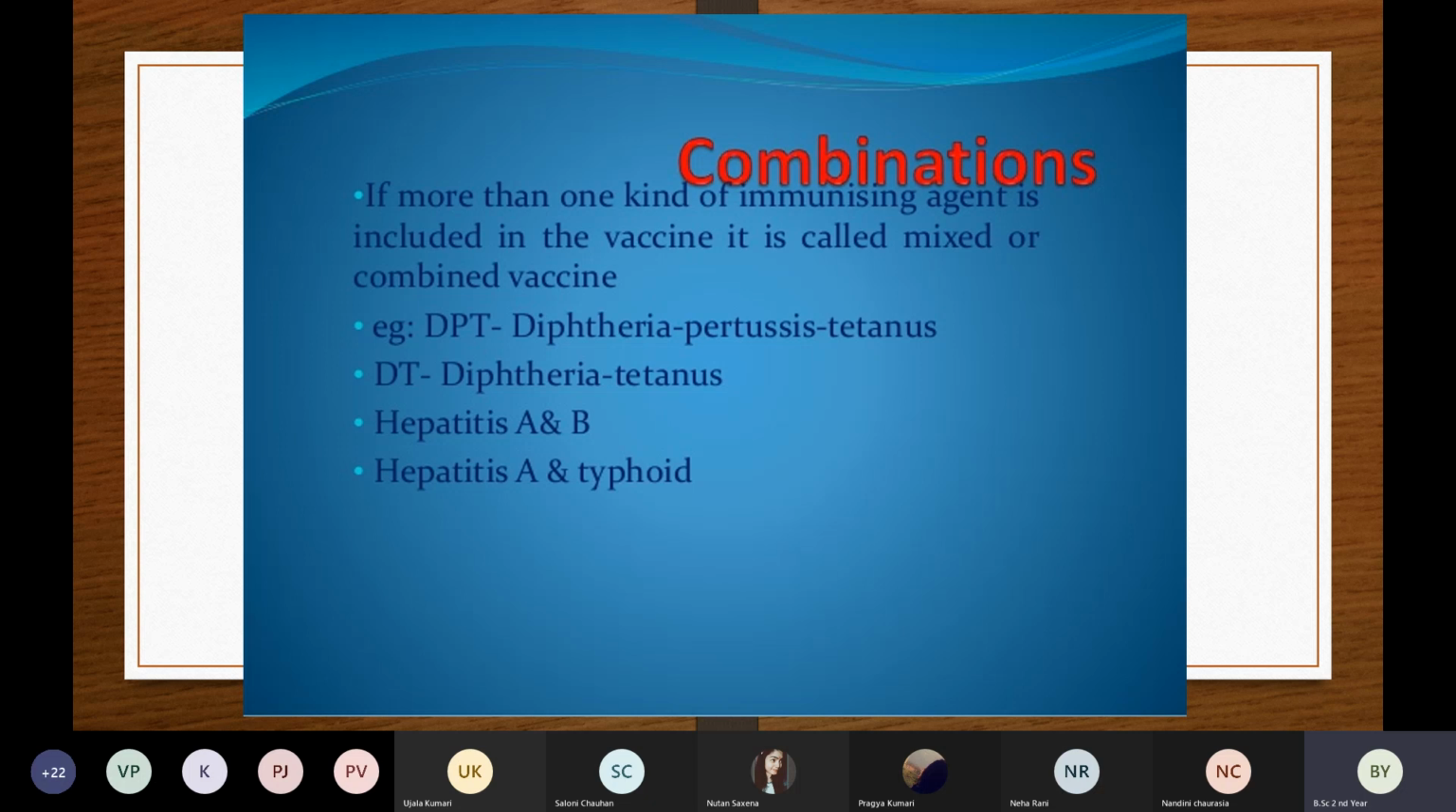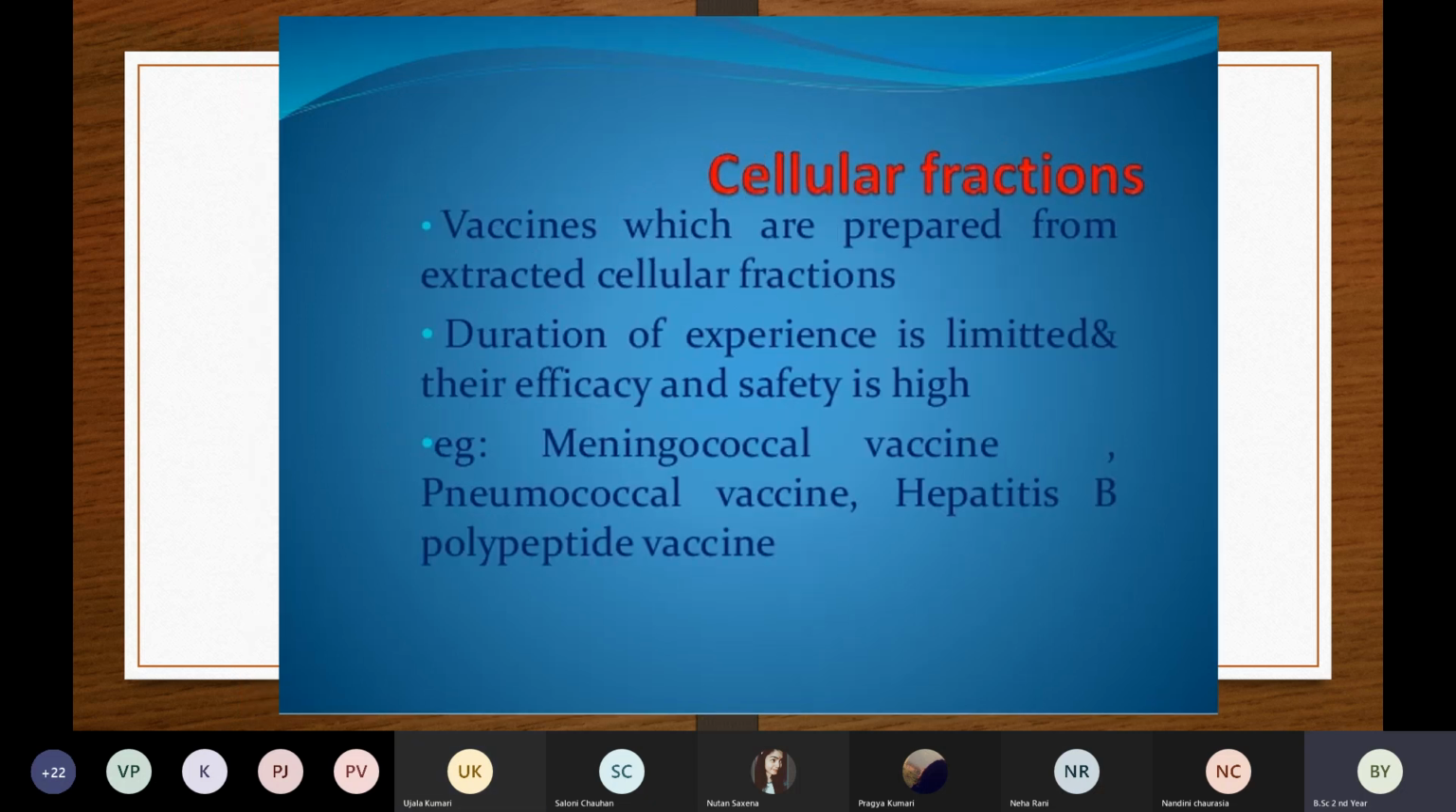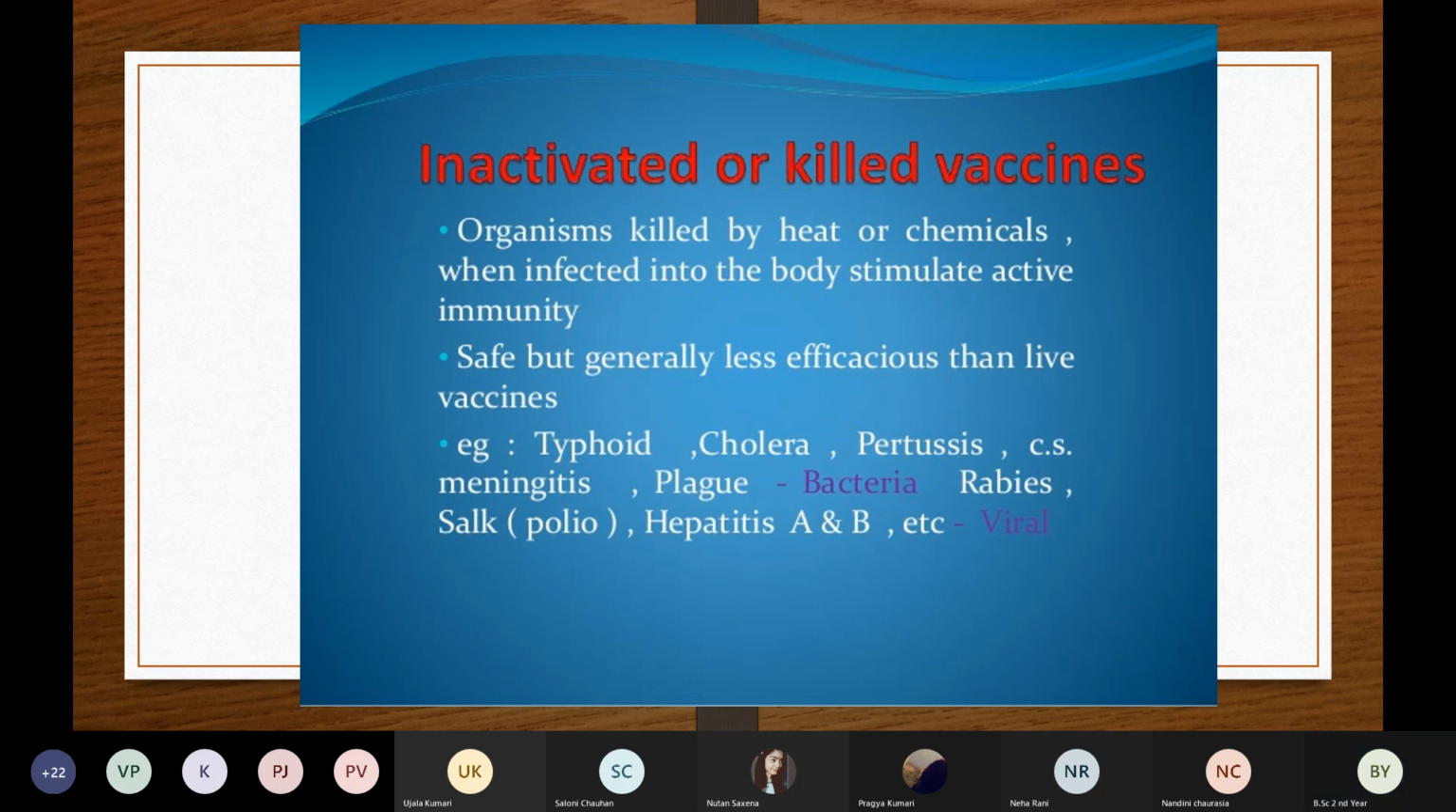Is this clear with everyone? Does anyone have any doubt? Anybody has any doubt with the topic today? No, ma'am.